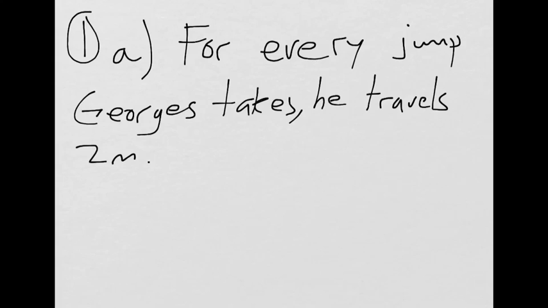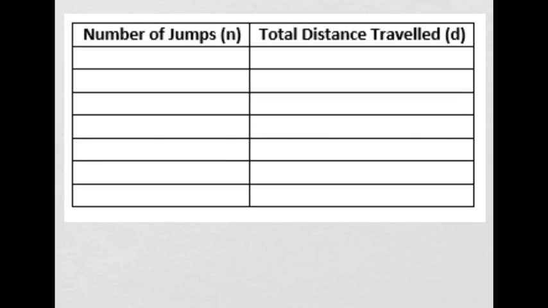We're going to create a table to compare the number of jumps Jorge has made and how far he has gone. Okay? So that's B. Here's your table. Number of jumps, we're going to just call that N. And total distance traveled, we're going to call that D. Alright, so the frog jumps 0 times. How far has he gone? 0 meters.